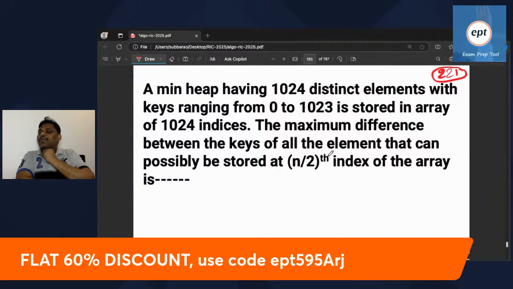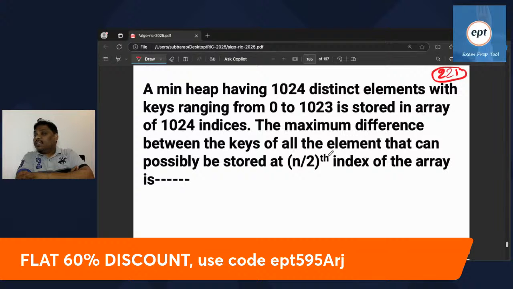A min heap having 1024 distinct elements, with the keys ranging from 0 to 1023. Totally 1024 elements, and they gave the range also, and one more thing is distinct, no one repeating.